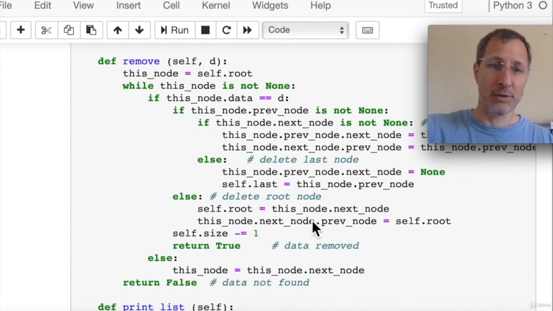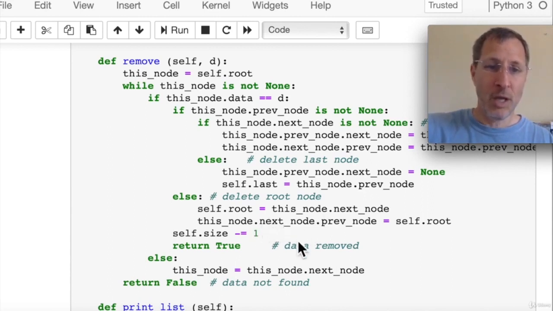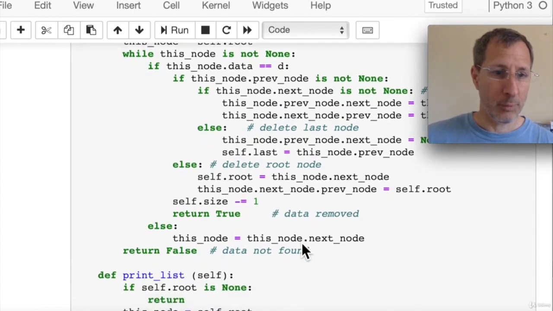And the third case is we're trying to delete the root node. This is again similar to case 1, except that we change the root pointer to point to the second node. In other words, we change root to point to root's next node. And that's it. Those are the three cases for remove. The rest of the remove function is really straightforward.